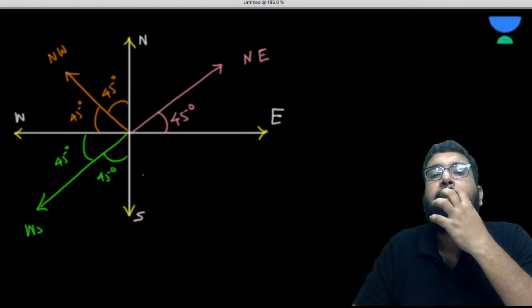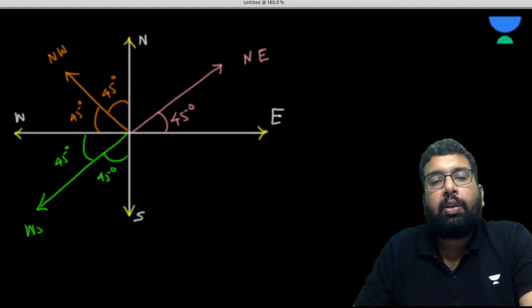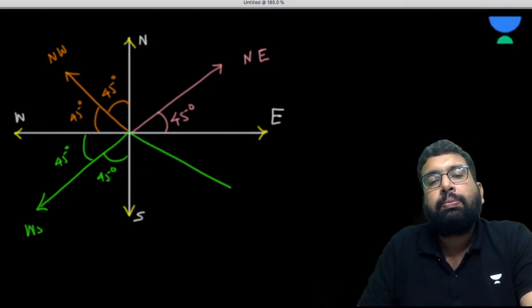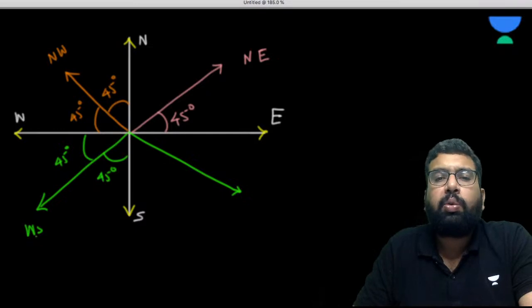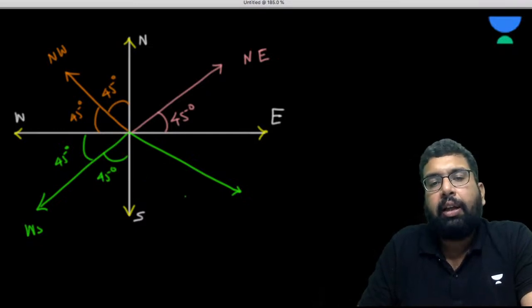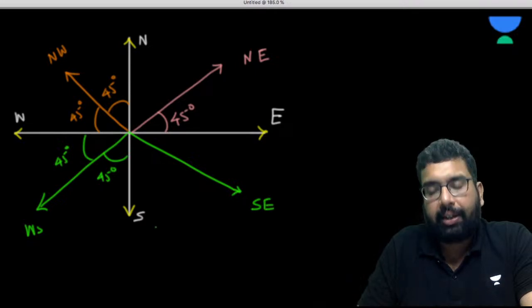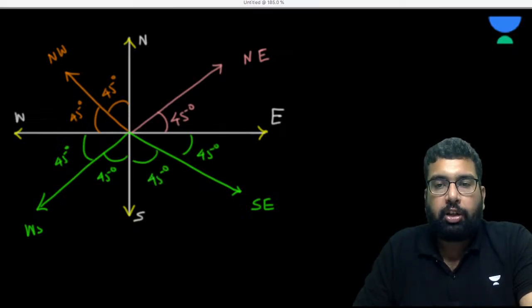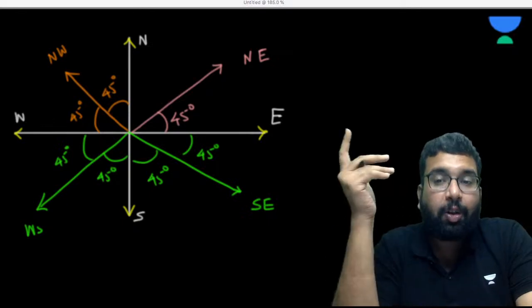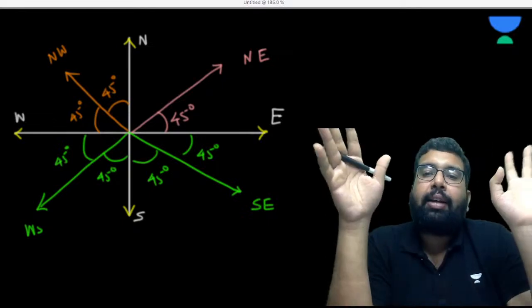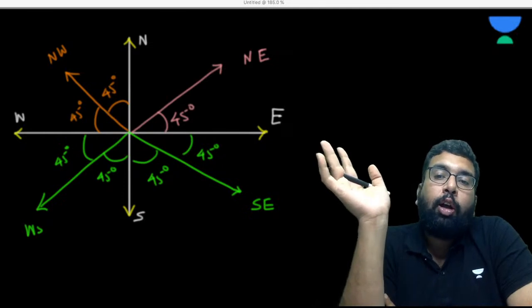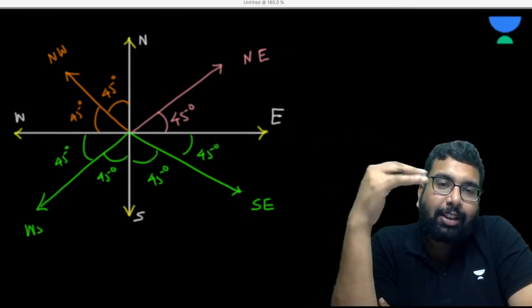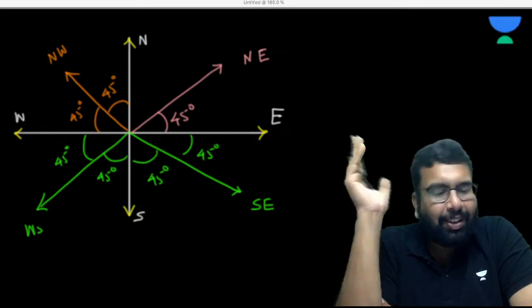So this is the west south, southwest direction, both are the same thing. Now this is going to be southeast direction, isn't it? Again it will be 45 degree. So when you are asked to imagine or think of a vector in any of these directions, it can be east, north, or northeast, west, north, northwest. So this is very simple.